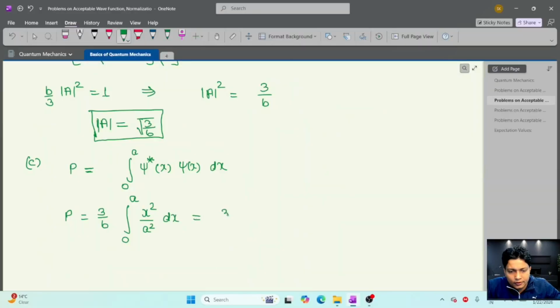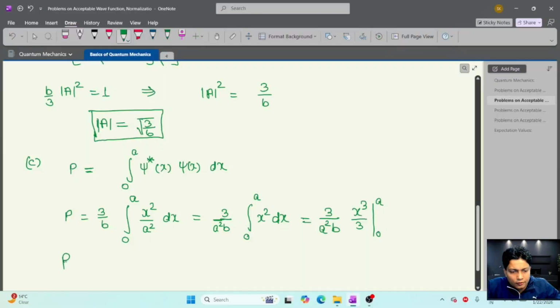So here if we solve this, 3 by b into a square, and integration of 0 to a x square dx. So this will be 3 by a square b, and here this will be x cube by 3, and the limit is 0 to a.